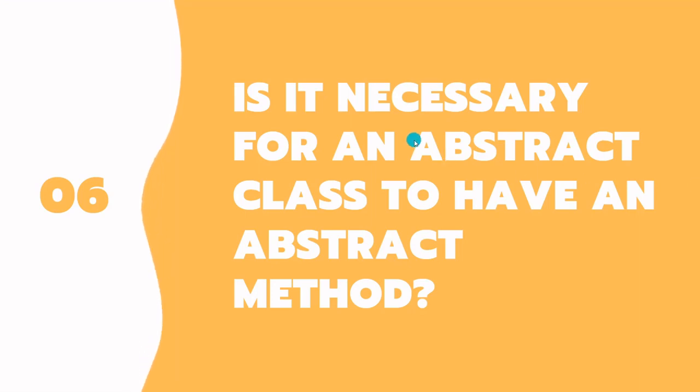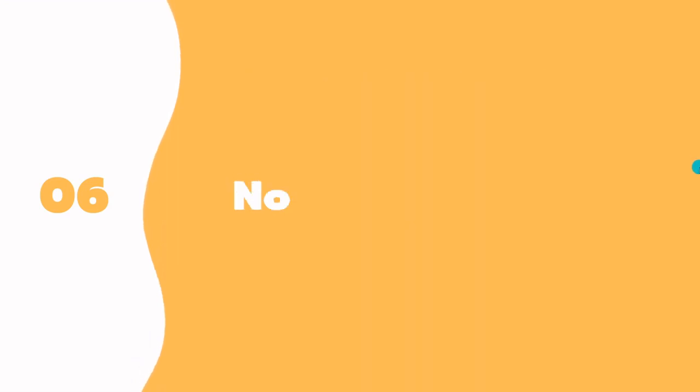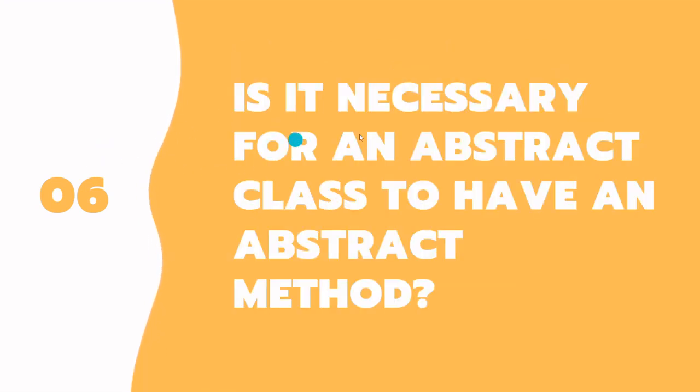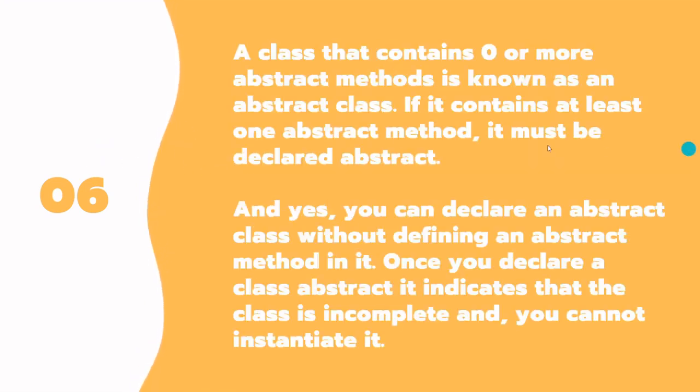Is it necessary for an abstract class to have an abstract method? The answer would be no. Why? The definition of an abstract class is a class that contains zero or more abstract methods. So that's the answer to this. It's not necessary, right? Because it's said in the definition. If it contains at least one abstract method, then it is a must that we declare that class as abstract.